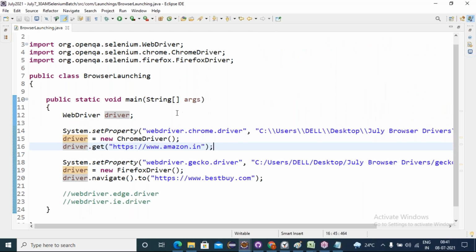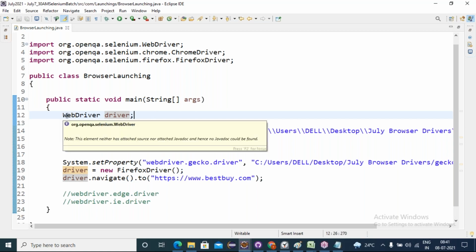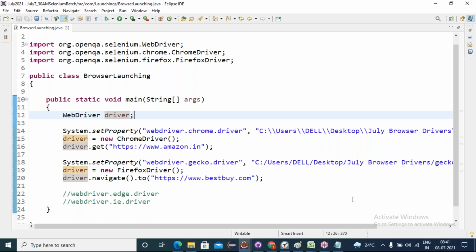Now friends, tell me, launching a browser is common functionality for every test case. Yes or no? If you want to execute 10 test cases without opening a browser, we cannot interact with any web elements.